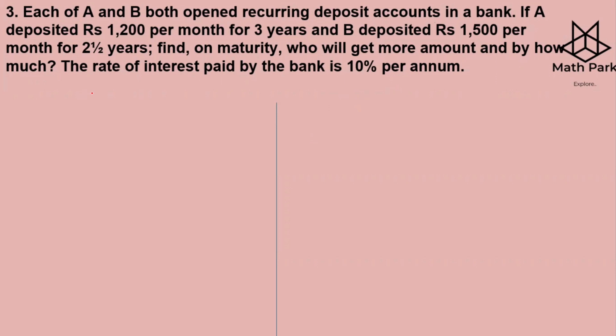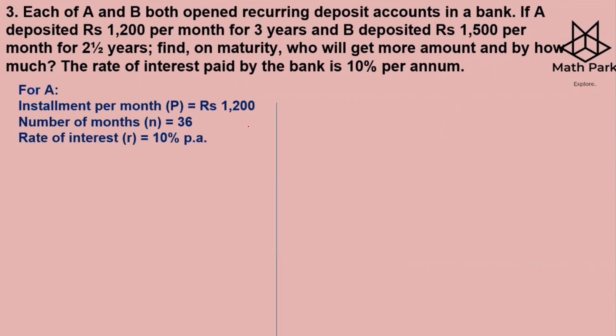If A deposited rupees 1,200 per month for 3 years and B deposited rupees 1,500 per month for 2.5 years, find on maturity who will get more amount and by how much. The rate of interest paid by the bank is 10% per annum for both.